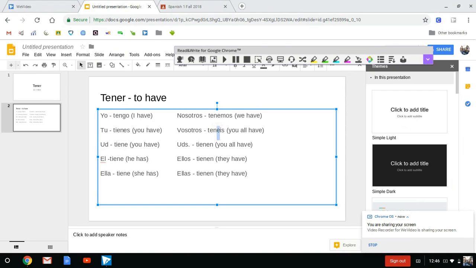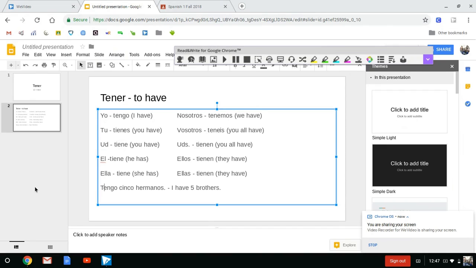And the thing about Spanish is, and you probably saw this in the video if you've already watched it, you actually don't have to say the pronoun in the sentence. So you can say, yo tengo 5 hermanos, and that would be I have 5 brothers. Or I can take out that yo altogether and just say tengo 5 hermanos. And it still means I have 5 brothers.